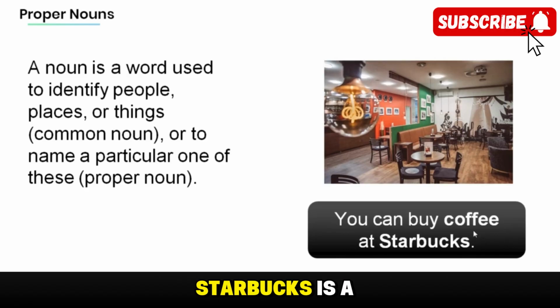Now the word Starbucks is a proper noun because it is a word used to name a particular place. On the other hand, the word coffee is a common noun because it is a word used to identify a thing.